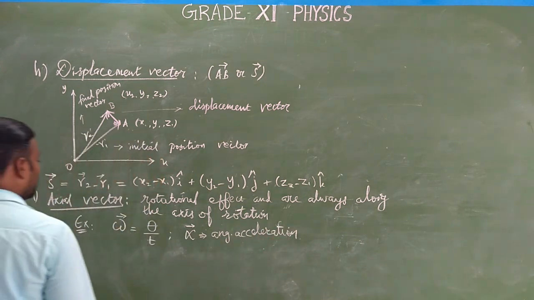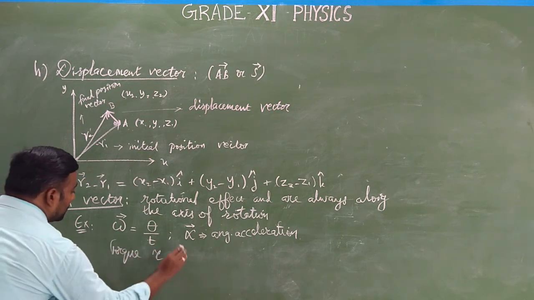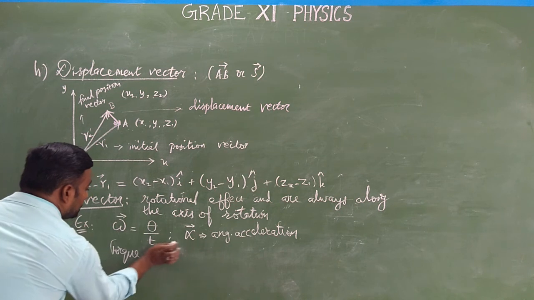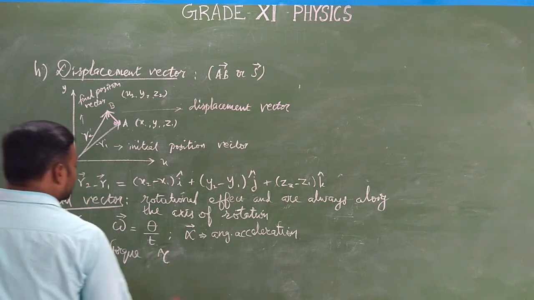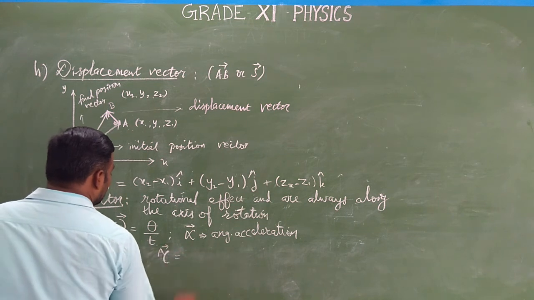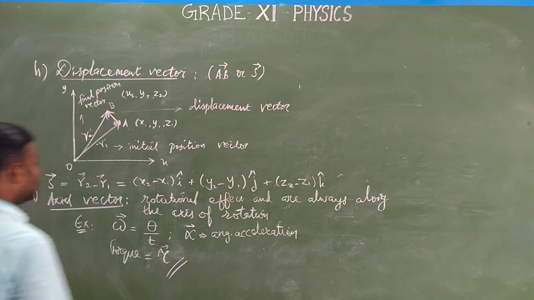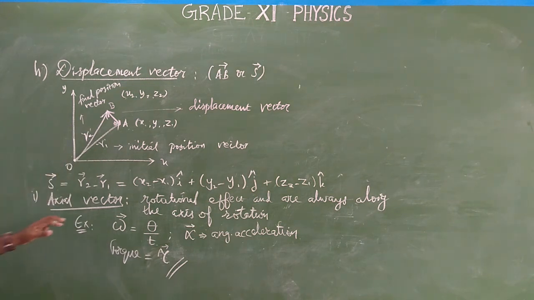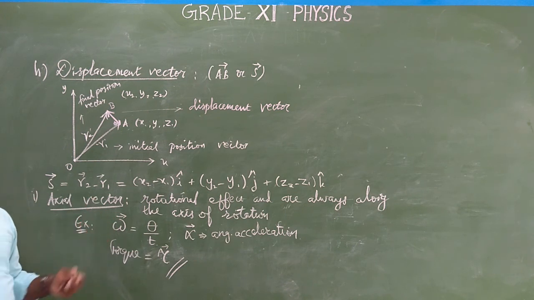And torque, tau, pronounced T-O-U, tau. Torque tau is force times the perpendicular distance. Torque is also an axial vector, which means the rotational effect is always along the axis of rotation.